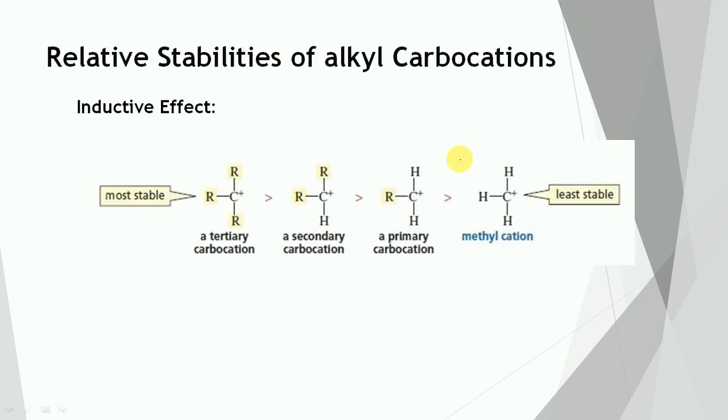Relative stability of alkyl carbocations on the basis of inductive factor. The main factor operating in determining the relative stability of carbocation is the inductive effect.